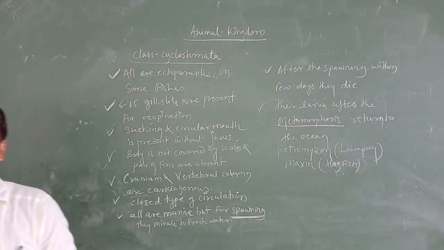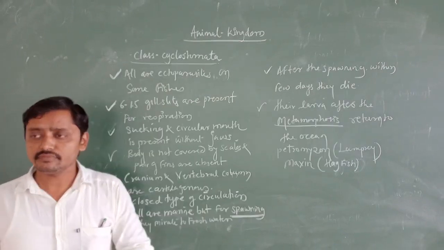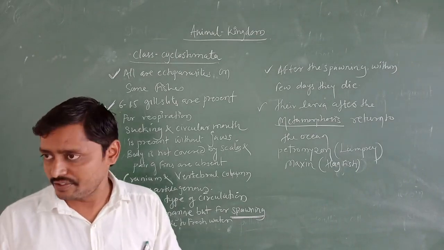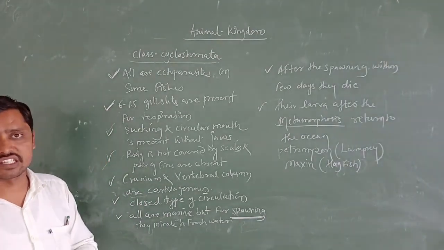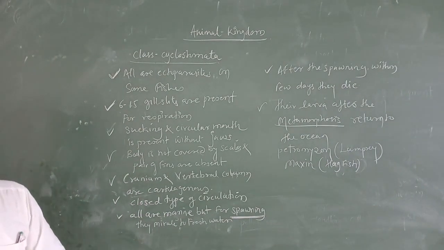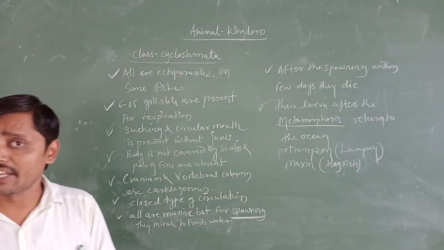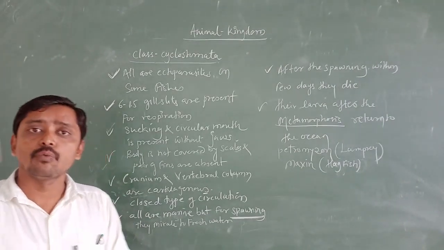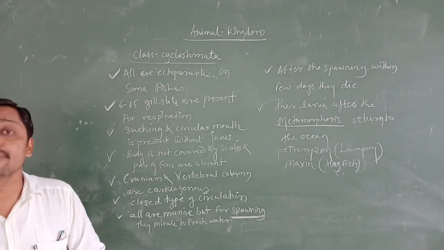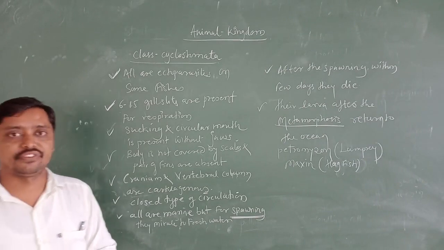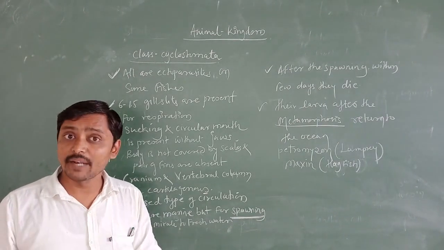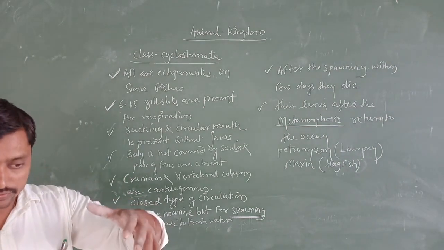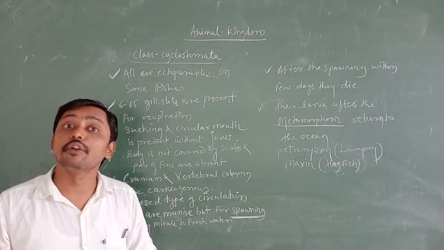Parasites are the organisms which depend on other organisms for their food. There are two kinds of parasites, one is ectoparasite and another one is endoparasite. We discussed the endoparasites in the phylum Platyhelminthes. In Platyhelminthes, dorsoventrally flattened organisms, tapeworm, I told you. There we studied one character, these are endoparasites.